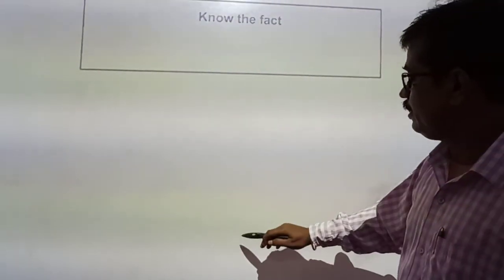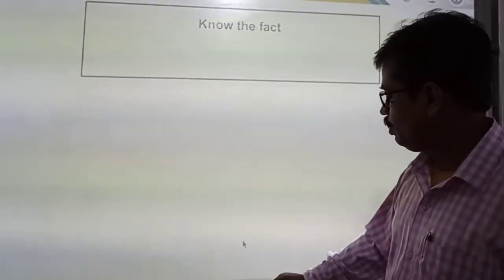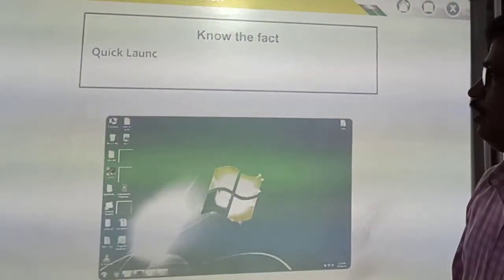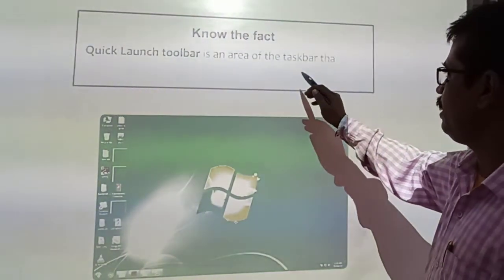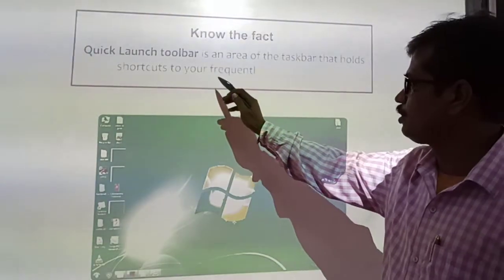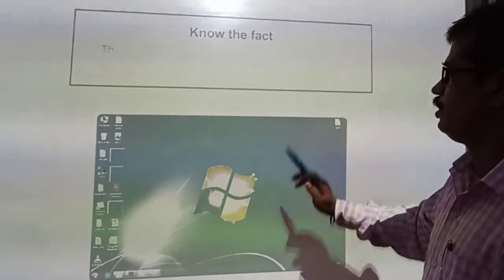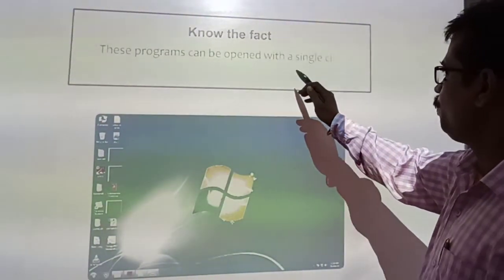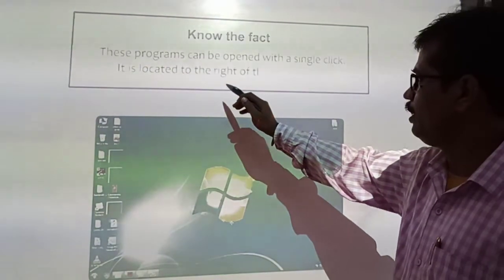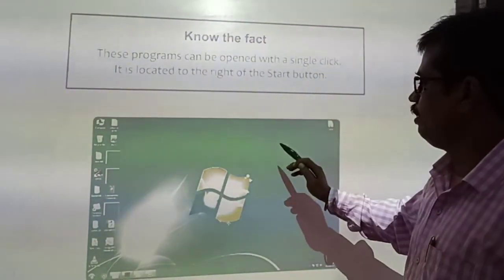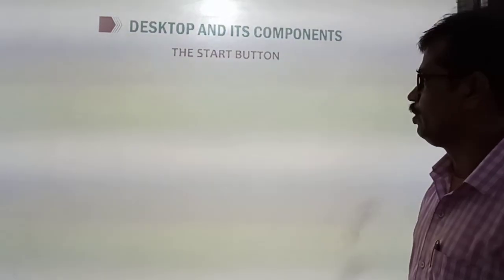Okay, now let's see another box, and know the fact that is given in this box. Quick Launch Toolbar is an area of the taskbar that holds shortcuts to your frequently used programs. These programs can be opened with a single click. It is located to the right side of the start button. This is known as quick launch programs.